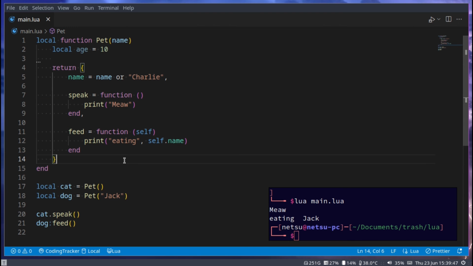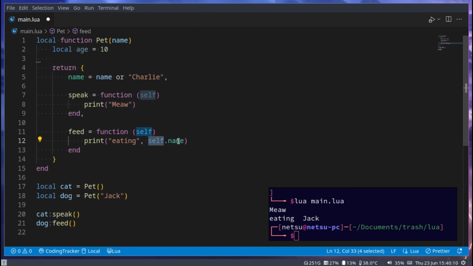So these are the two functions you'll usually get. I usually just say make all of them include self, even if you're not using self, because then all of your functions will require a colon and you'll never have to wonder, is this function not working because it needs a dot or a colon? It will always need a colon. So I always say include self even if you're not using self.